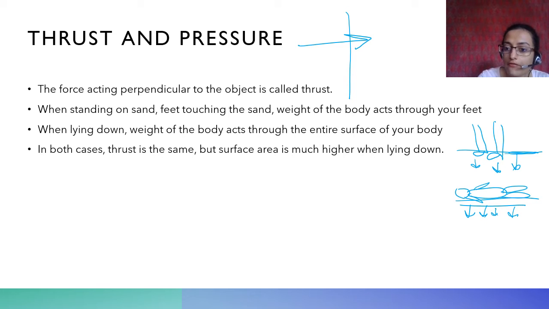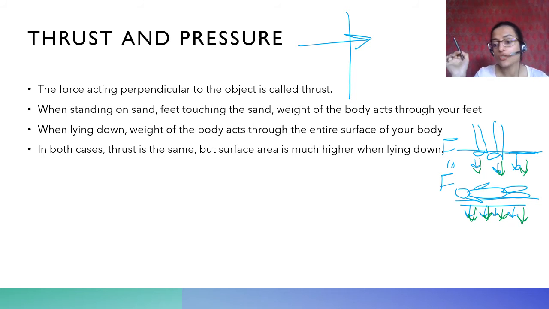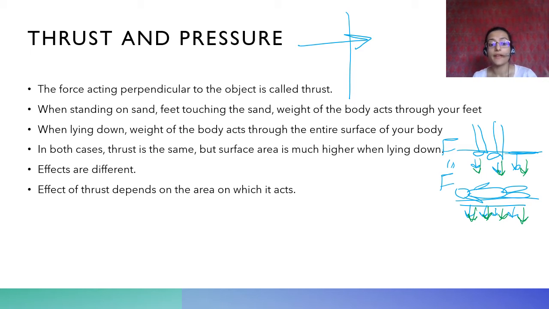the force here is equal to the force here, right? The thrust remains the same. The force acting perpendicular, this force acting downwards, is the same in both cases because this force is the weight of your body, which is the same. But the surface area is higher in this second case where you're lying down, right? So the effects are different. The effect of thrust depends on the area on which it acts.